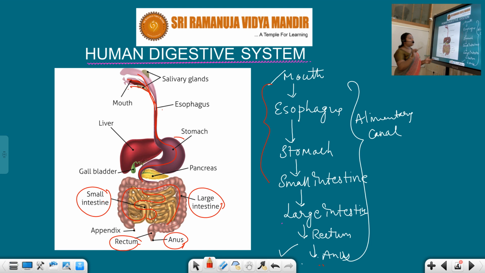These salivary glands, liver and pancreas are the glands. These glands will secrete their secretions. They help in the process of digestion. These secretions make the process so easy. So I will tell you one after the other in what way they are supporting the digestion.